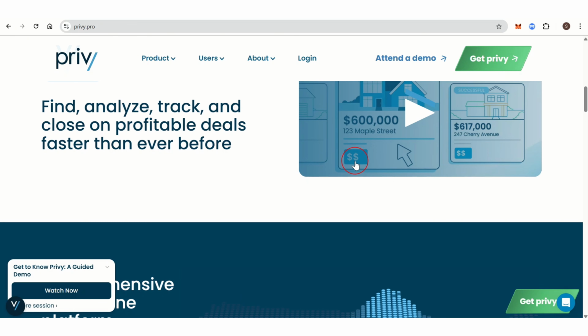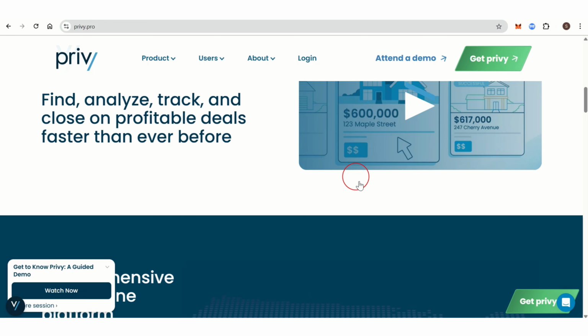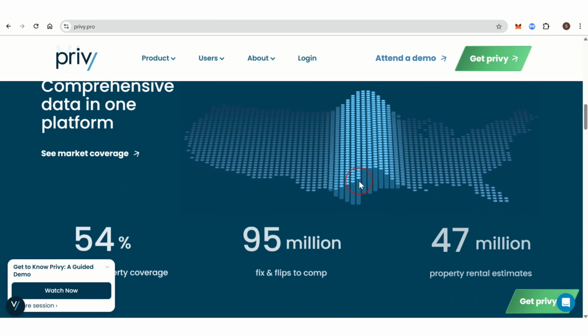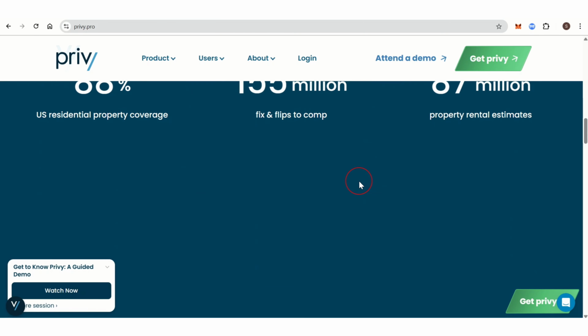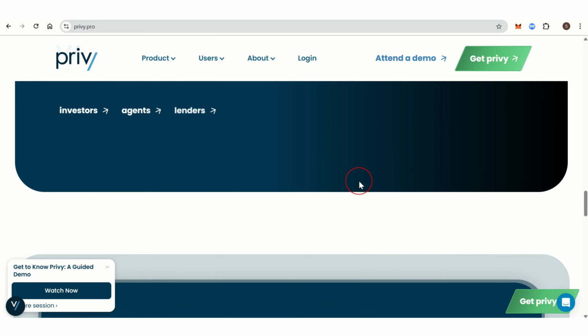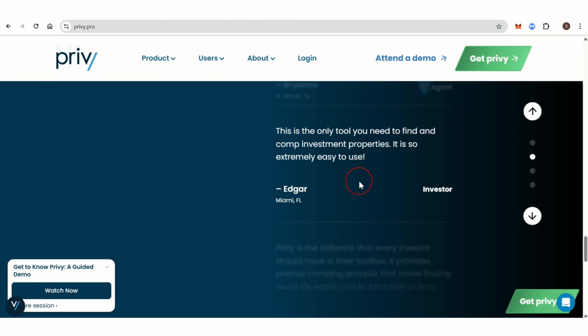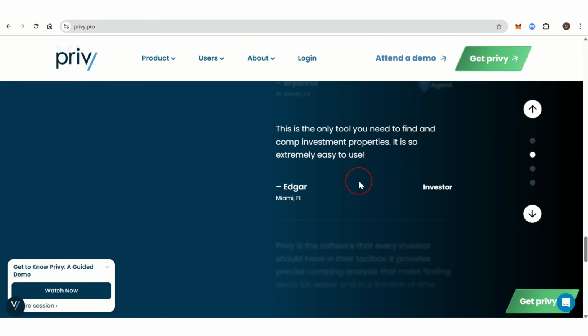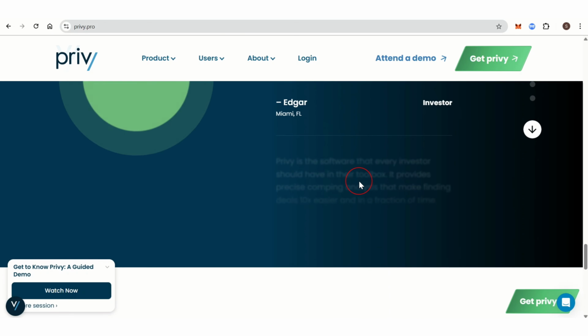Key features of Privy Pro is that it has direct access to MLS data in over 40 markets, providing real-time property listings. Monitor top-performing investors and agents in your target areas, and evaluate potential deals with built-in calculators and ARV estimations. It analyzes comparable properties to assess market value and potential profitability, and gain insights into market trends and investor behavior to inform investment decisions.